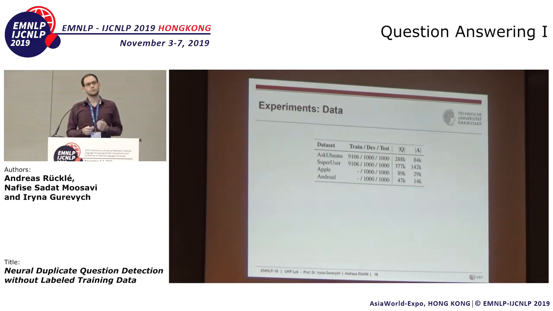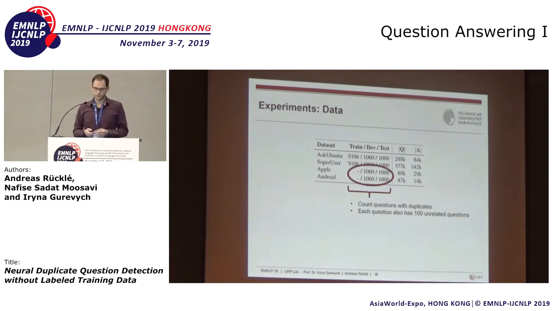The datasets come from 4 technical Stack Exchange platforms, and the number of train, dev, and test instances count only the number of questions with duplicates. So because every question also has 100 unrelated questions in this dataset, the number of training examples is much higher. Importantly, the authors of the datasets were not able to create a training split for the Apple and Android domains, just because they don't contain enough labeled duplicates in their forums.